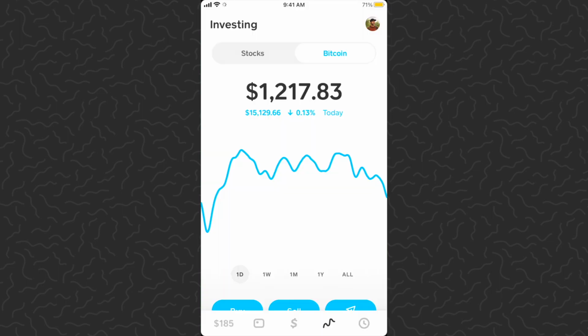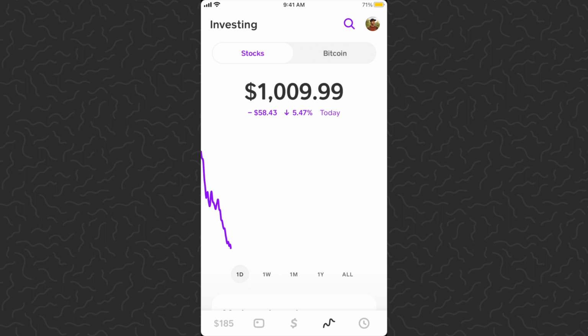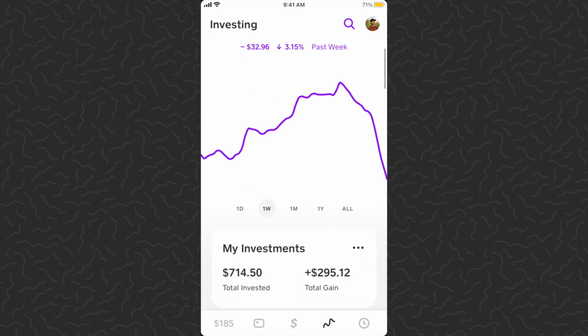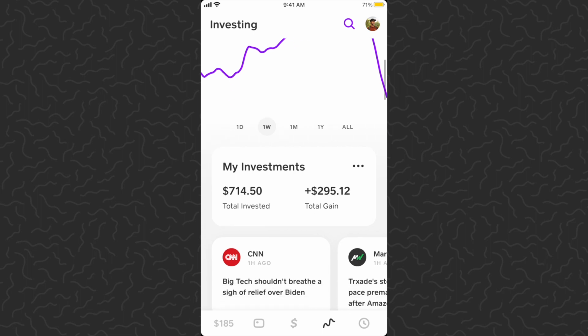Let's go ahead and hop to the investment tab. Bitcoin going down a little bit today, but let's go to the stock section, which is also going down 5%. See if we can get to a weekly chart here. So looking kind of scary on the weekly, but that's okay. We're just gonna keep buying, keep dollar cost averaging. That's what we do. We just buy a little bit each day, low stress.